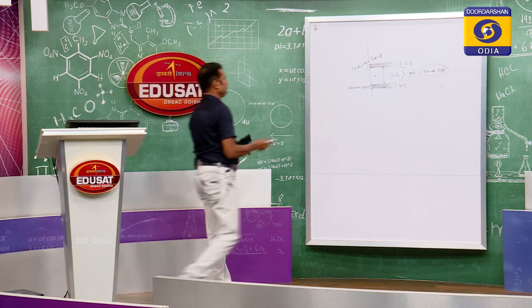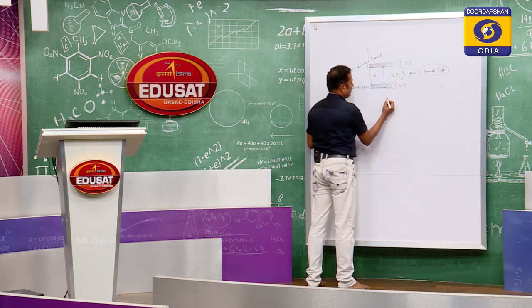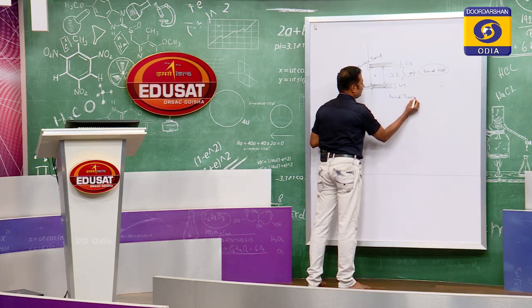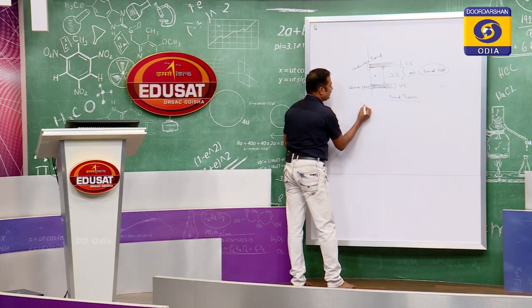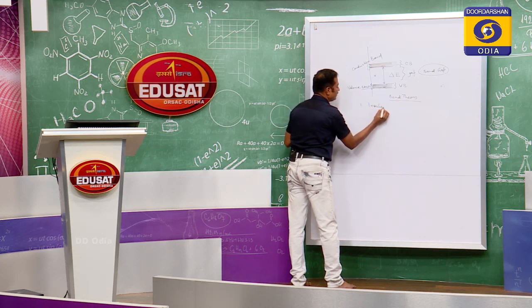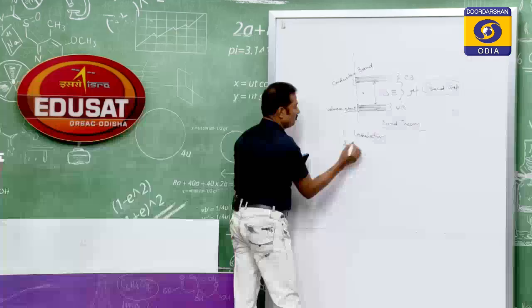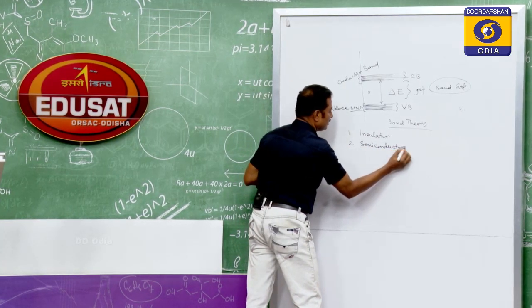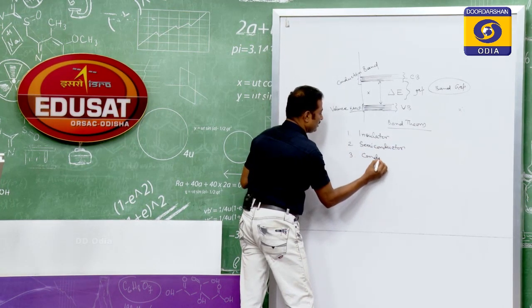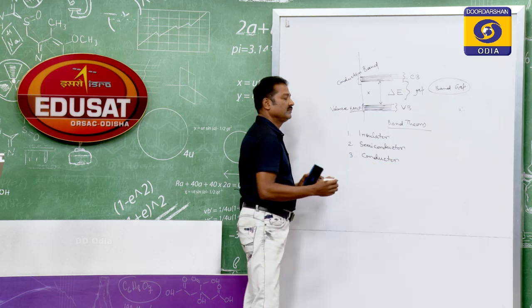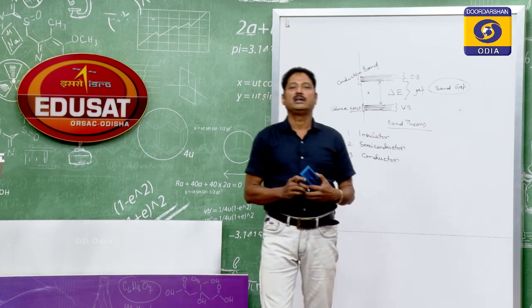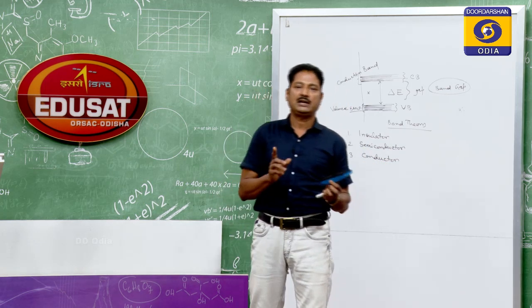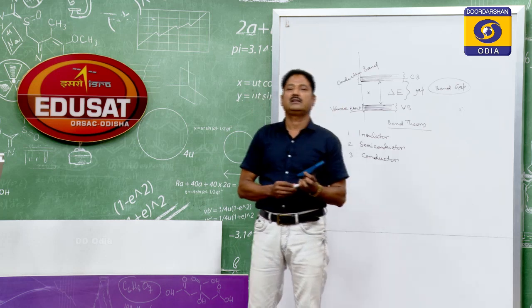One, insulator. Two, semiconductor. Three, conductor. On the basis of band theory, you can group the materials into these three categories: insulator, semiconductor, and conductor.